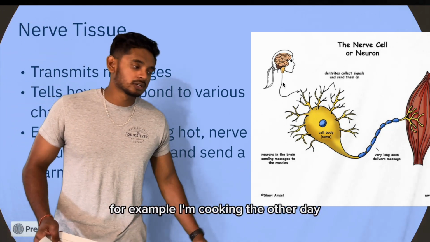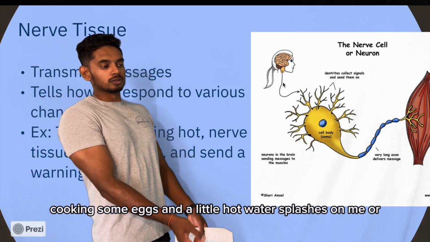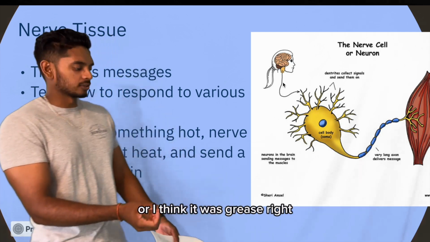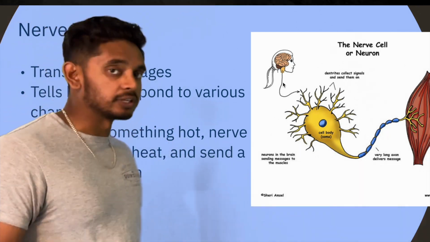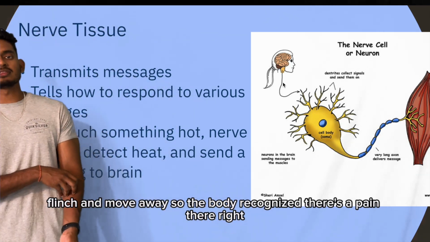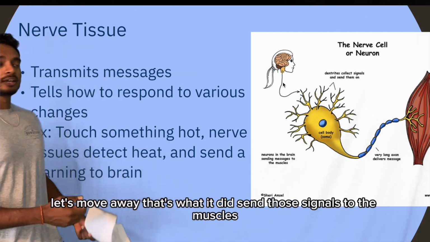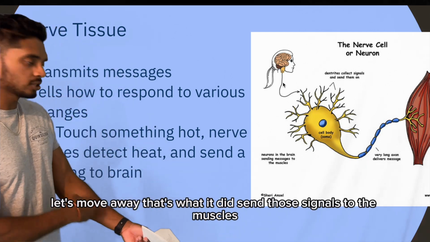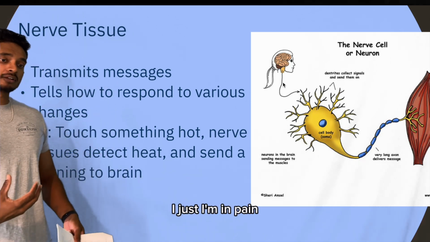For example, I was cooking the other day, cooking some eggs, and a little hot water splashes on me, or I think it was grease, right? And it hits my hand, and my body flinches. I flinch, and I move away. So the body recognized there's a pain there, right? We got to get out of there. Let's move away. That's what it did. Sent those signals to the muscles to move, I spasm, and I realize I'm in pain. I got to move away.